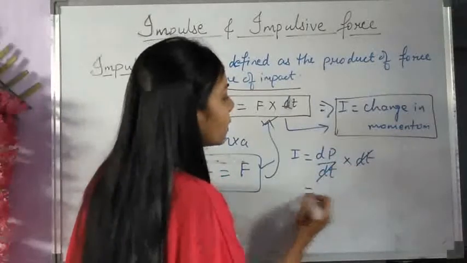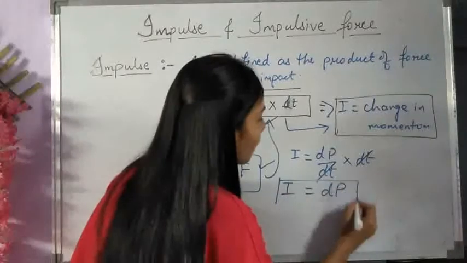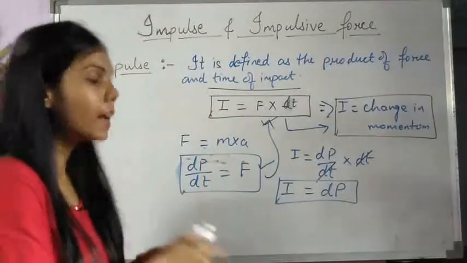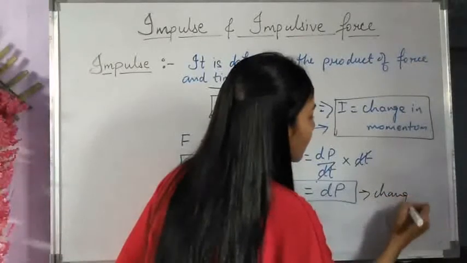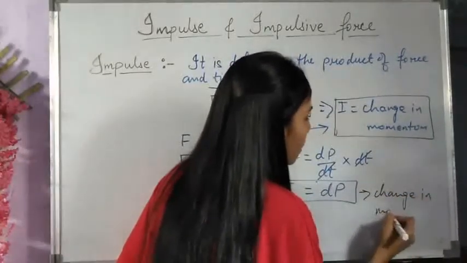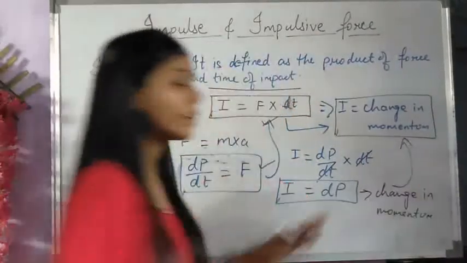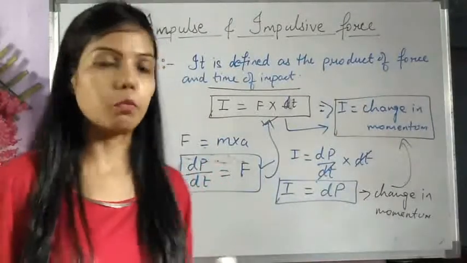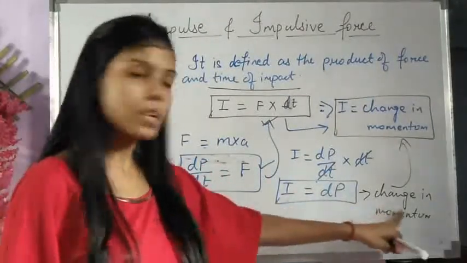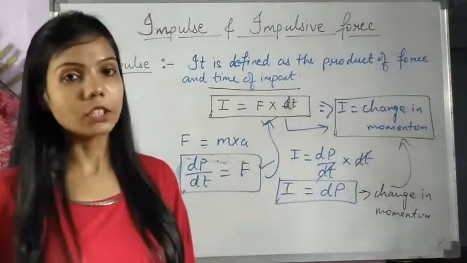The dt got cancelled, and we got impulse is equal to dp. What is dp? dp is nothing but change in momentum. So we got the expression that we were supposed to prove: I is equal to change in momentum, derived from the second law of motion itself.